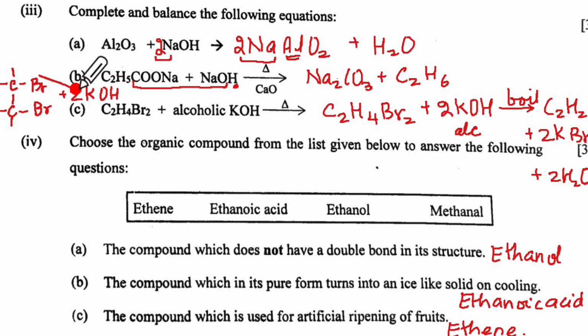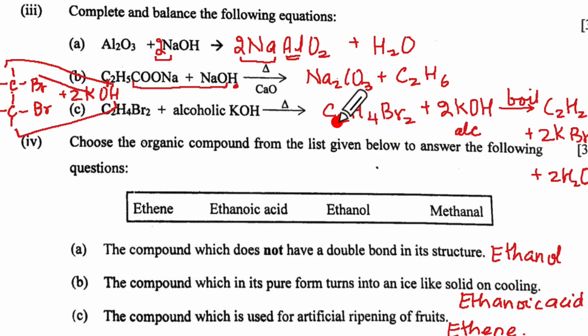So 1 K will take this Br, make it KBr, and another K will take this Br, make it second KBr. And this OH will go with H, give you water molecule here and water molecule here. So that will give us 2 KBr, 2 H2O, and here these electrons will come here forming a triple bond. So it will be C2H2 plus 2 KBr plus 2 H2O, and we have taken 2 KOH. This is a dehydrohalogenation reaction.